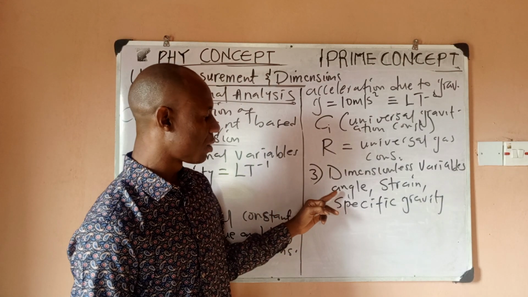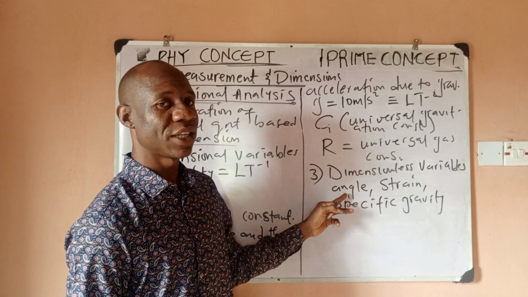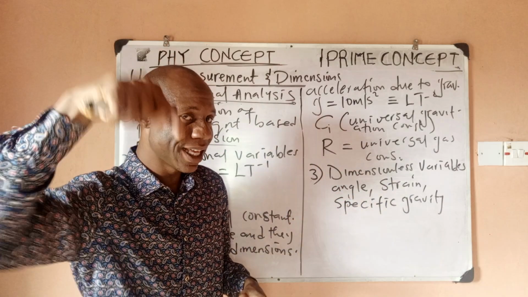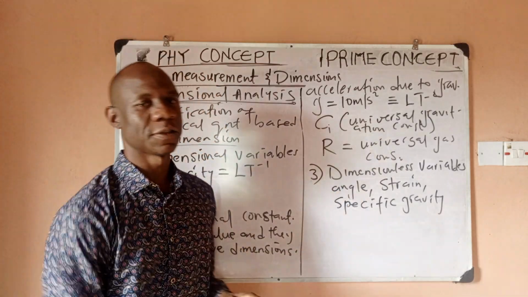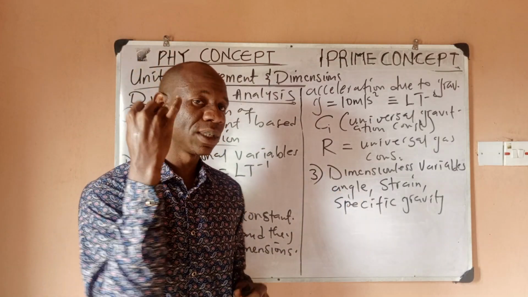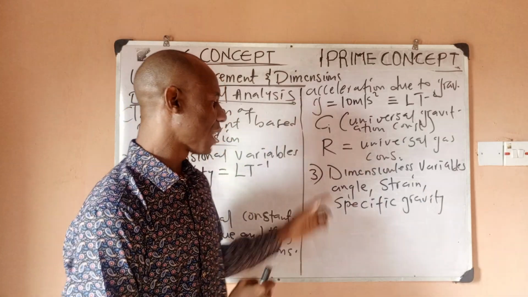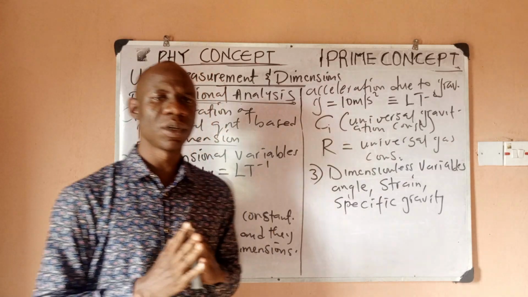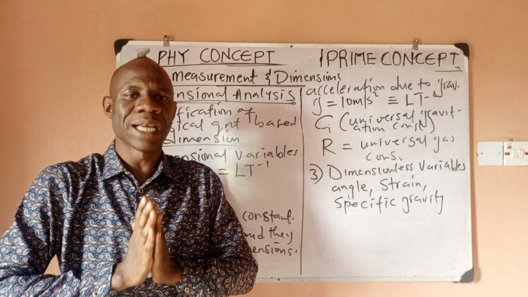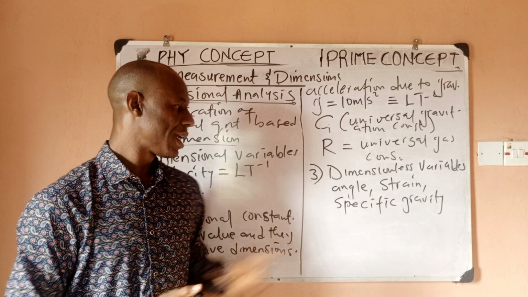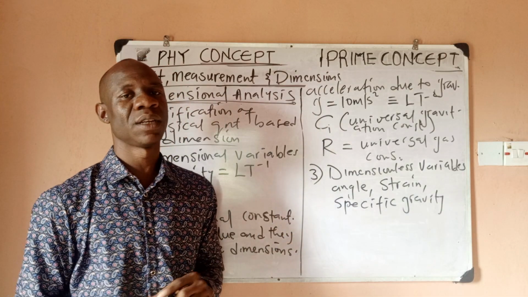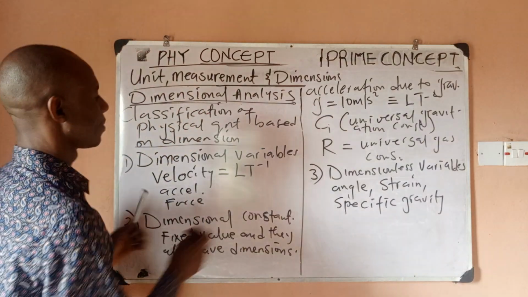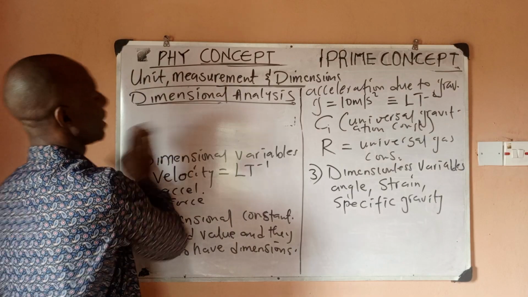Now, angle. Remember, angle can be measured in radian, or you can measure it in degree. It has a unit. Take note of this. The unit of angle is radian or degree, but angle does not have dimension. So they can still ask you which of the following has a unit but is dimensionless. Angle has a unit but it is dimensionless. It does not have dimension. So if we check it, you would see that angle does not have dimension.